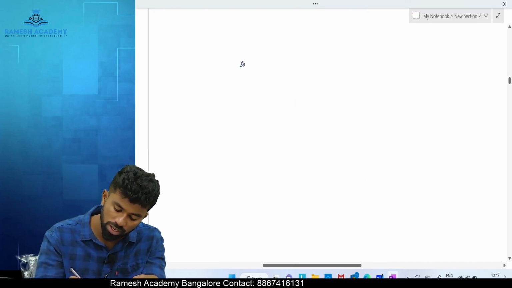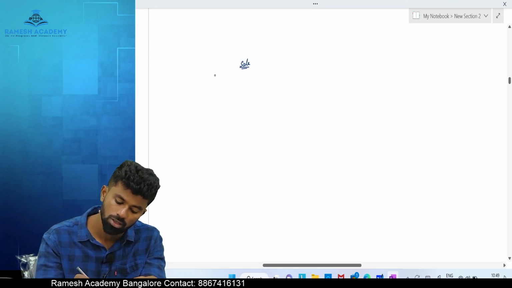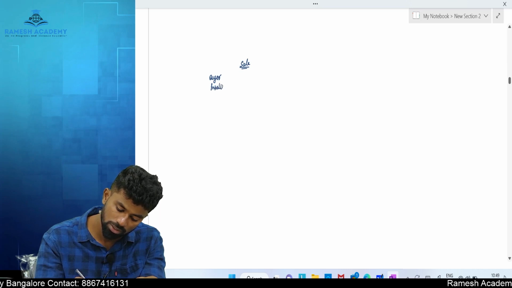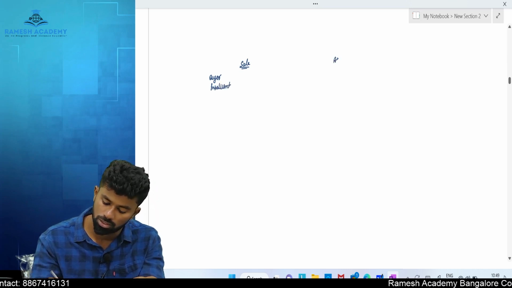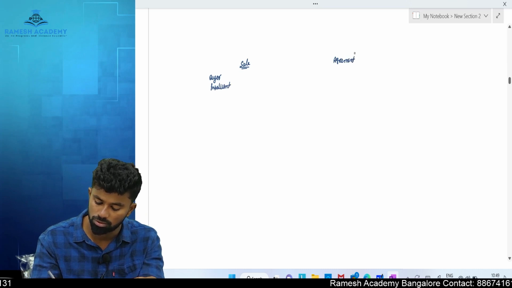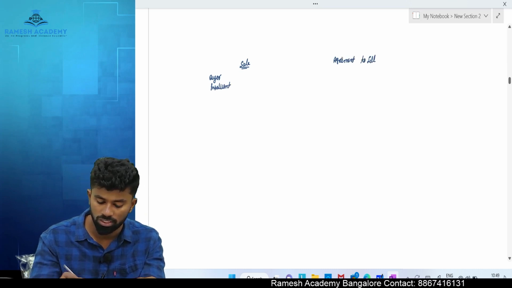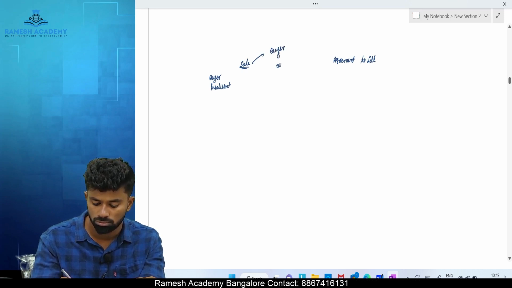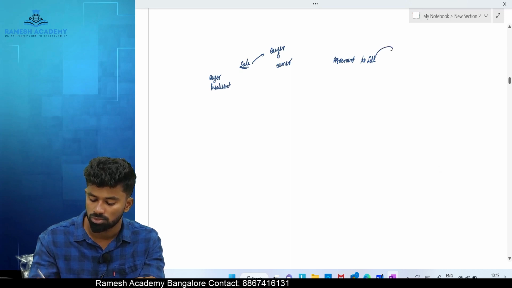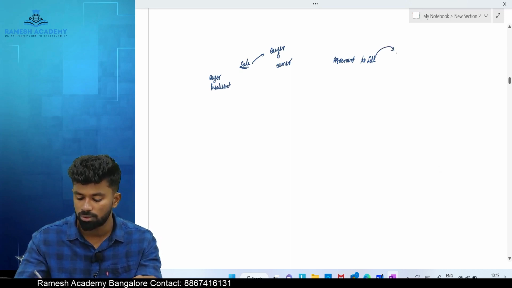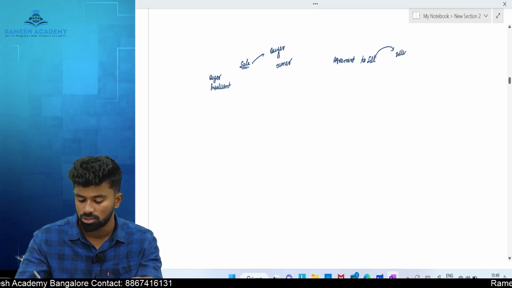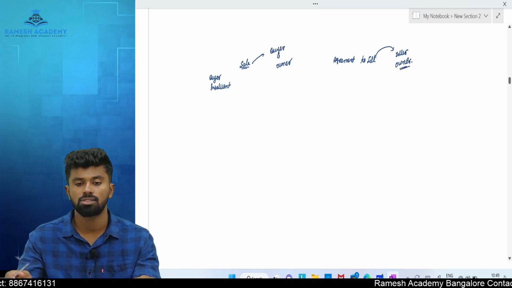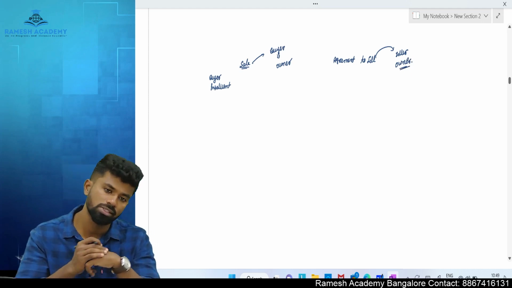First scenario, sale, and the buyer becomes insolvent. And in case of agreement to sell. In case of sale, who is the owner? The buyer is the owner. In case of agreement to sell, after the agreement is made, who is the owner? Still the seller is the owner, until the time elapses or until that condition is fulfilled. Still the seller is the owner.